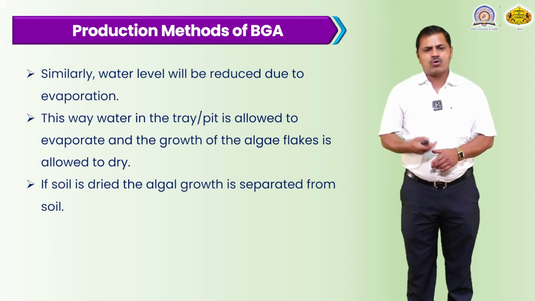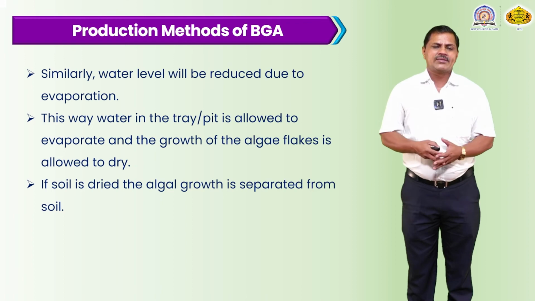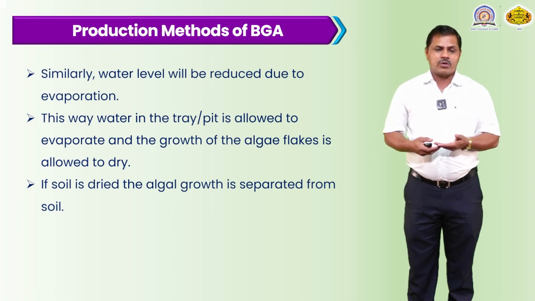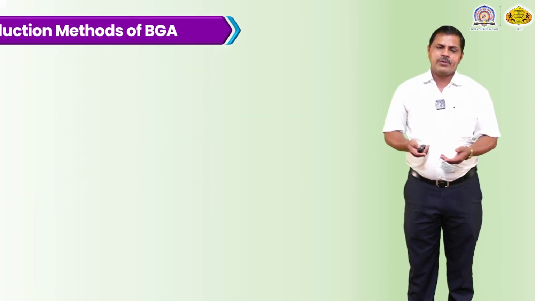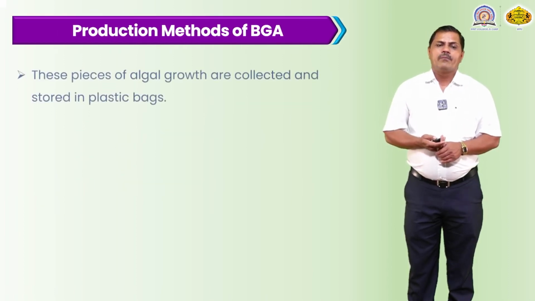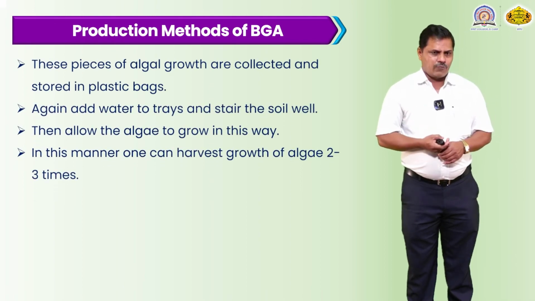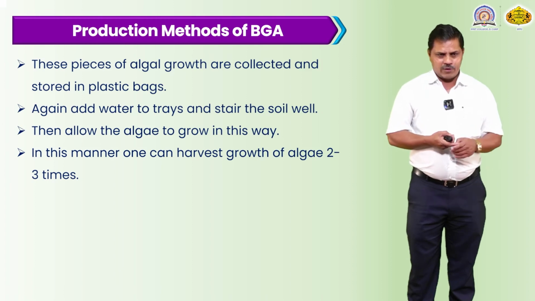After a certain time, ultimately the water molecules are evaporated into the atmosphere. In this soil, the dried algal growth separates from the soil. After they dry this powder, it can be cultivated and used as blue-green algae, which a farmer can use as a biofertilizer.